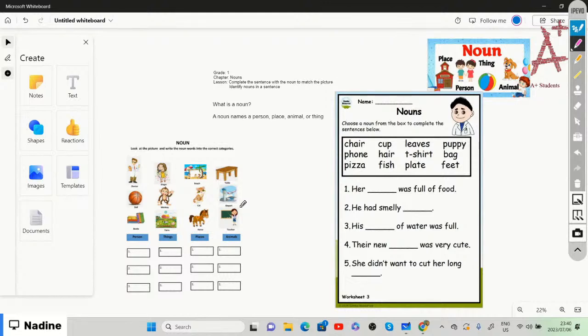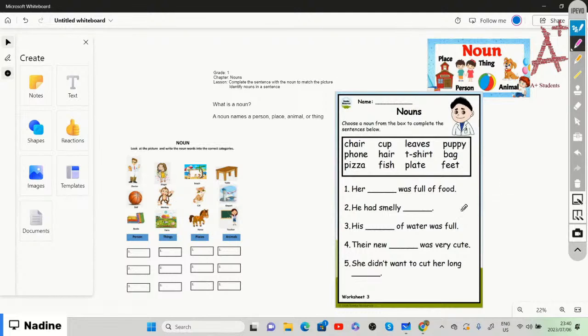All right, so what was full of food? Is it her chair was full of food? Her cup was full of food? Her leaves was full of food? Puppy, her phone, her hair, a t-shirt, her bag, her pizza, fish, plate, or feet was full of food. So what was full of food?